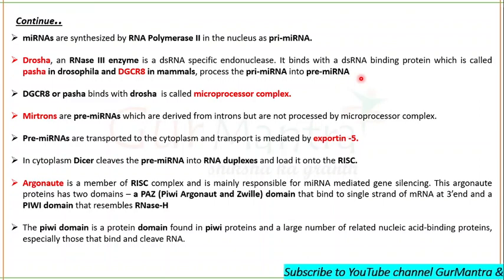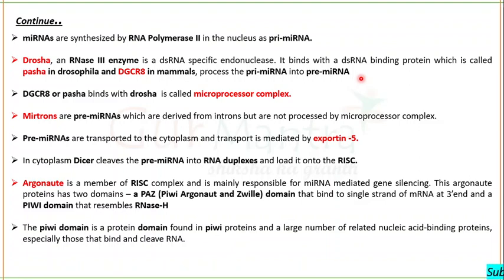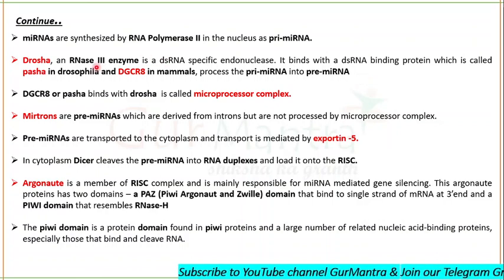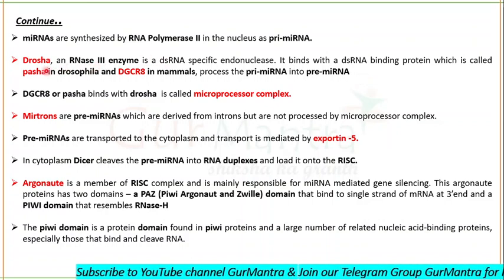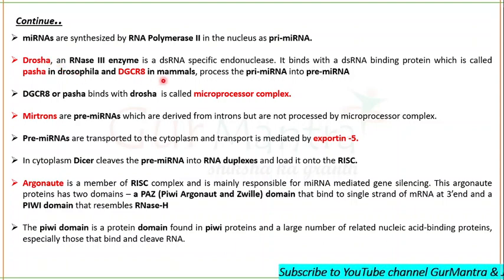Okay, I hope you are understanding each and everything now. Whatever you saw in the first diagram, you are reading this right now, and I hope you are able to connect all the things. Fine. Drosha and Pasha will form a complex in Drosophila, while Drosha and DGCR8 will form a complex in mammals.